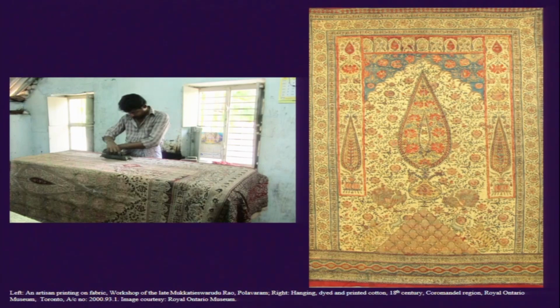What we see here is a continuous border beneath this image area, the bottom border, and the rest of the borders seem to encompass the image area within them. That suggests that this hanging we have on screen is not just an individual piece, but there is a continuation of similar images in this one piece of fabric.